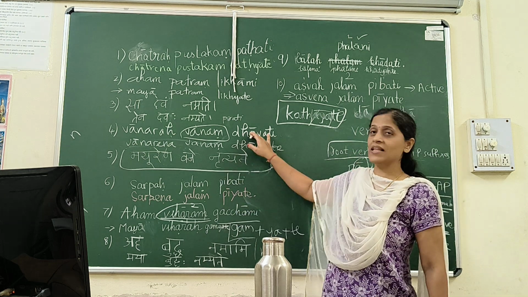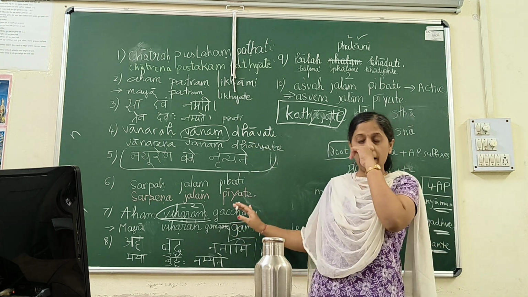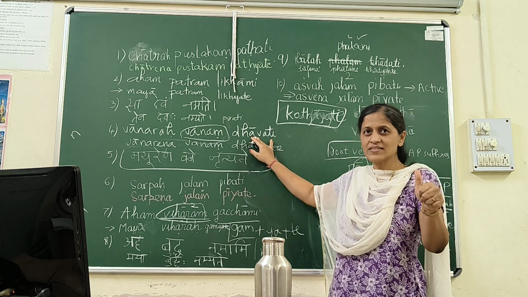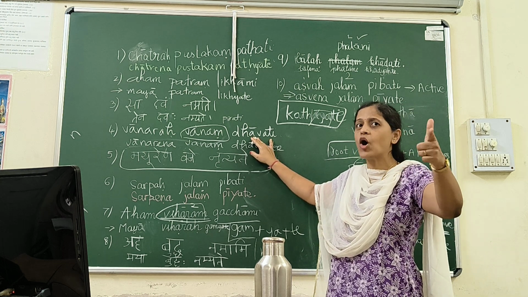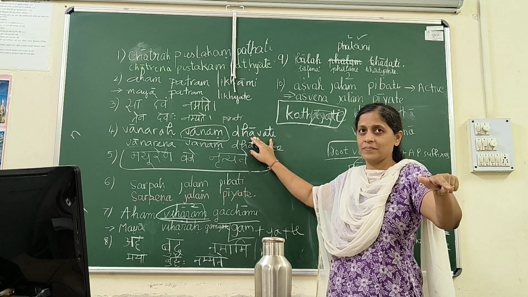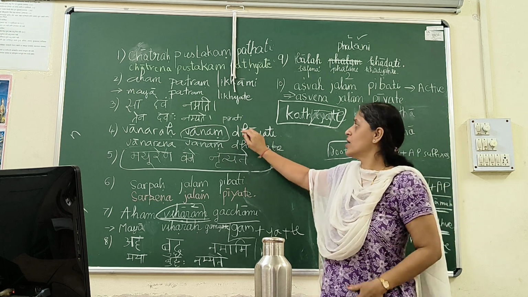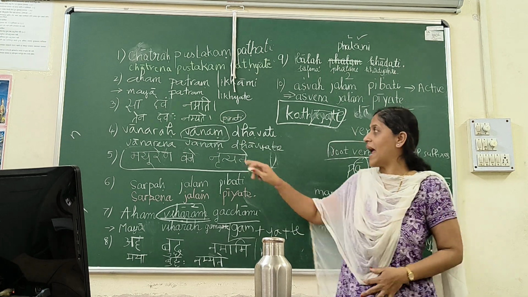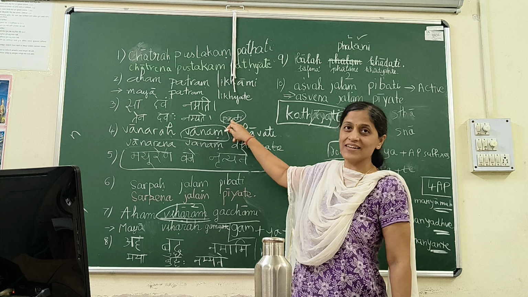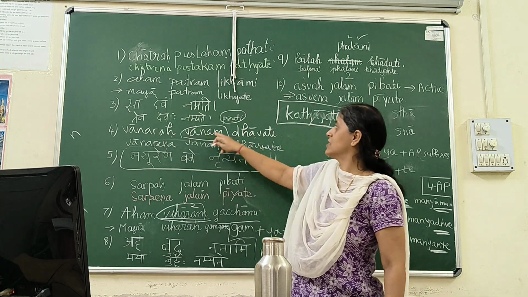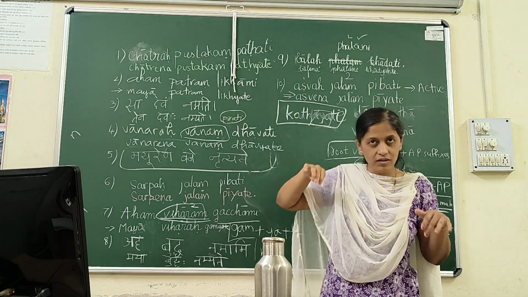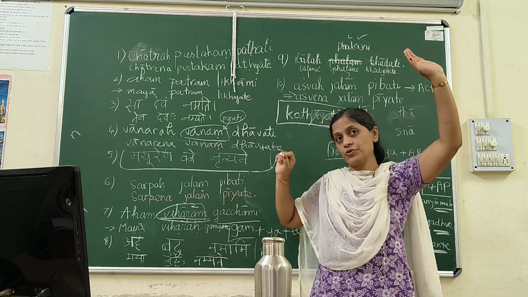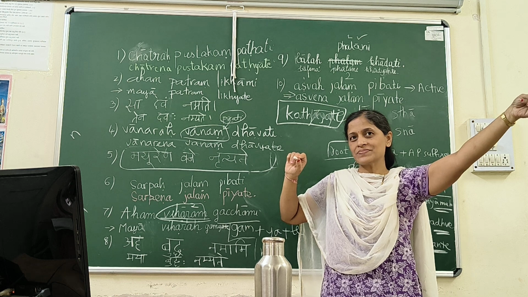You want to ask about Gacchami and Dhavati, the difference. Dhavati actually is runs. Runs is either runs towards or runs in. If runs towards, then I am using Prati, towards. I had added that word earlier. So Vanarah vanam prati dhavati. Run towards, run to, and this Prati we have learned, if you remember, Prati takes accusative.